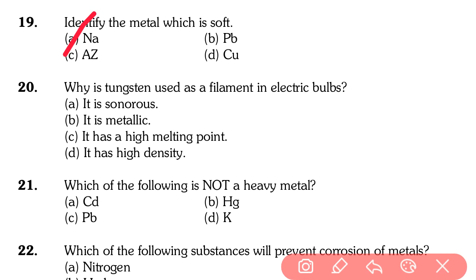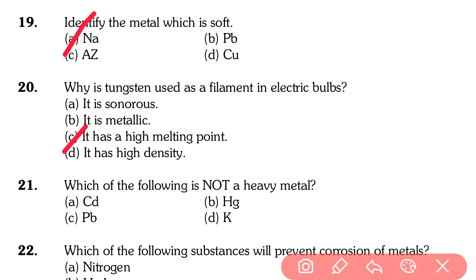You must remember that tungsten is a metal used in the filament of an electric bulb because its melting point is very high. When a high amount of electric current is supplied to the electric bulb, it does not get wasted. Other wires may fuse and the connection is cut, but tungsten does not easily melt. So the answer is option C, that it has a high melting point. So question number 20, answer is option C.